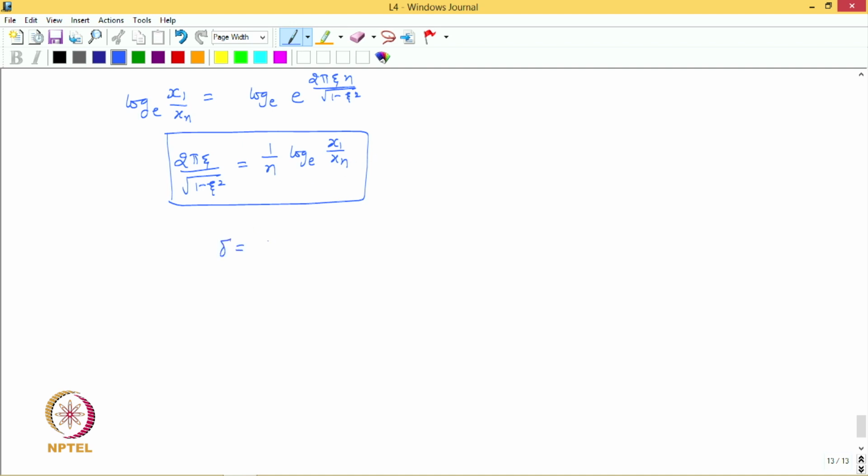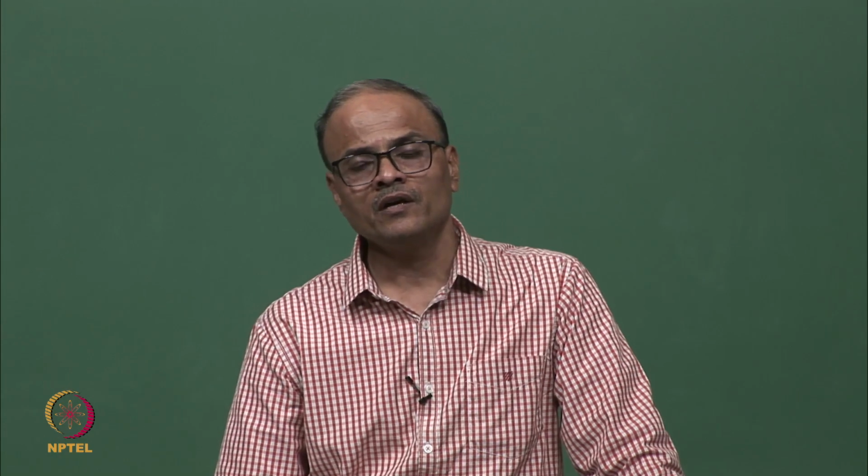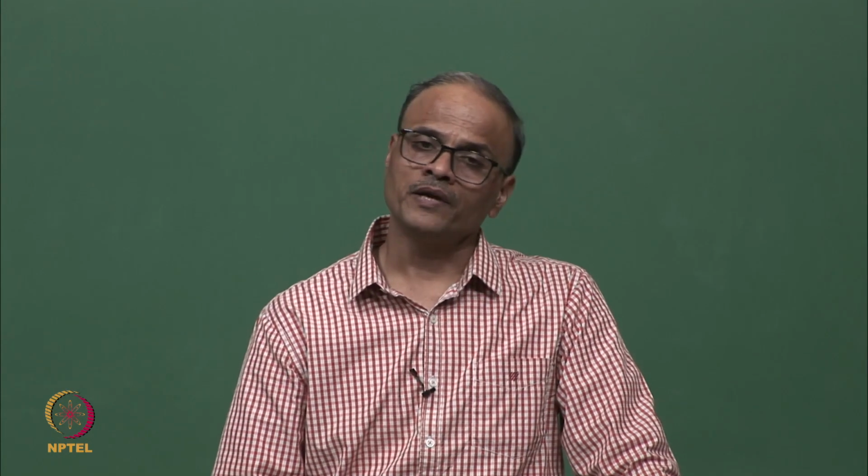So, we define this as 1 by n log of e x1 by xn. So, this is nothing but logarithmic decrement. And this quantity you can see depends only on zeta. So, this particular relationship has a great practical value, because we can use this to determine damping in the system.